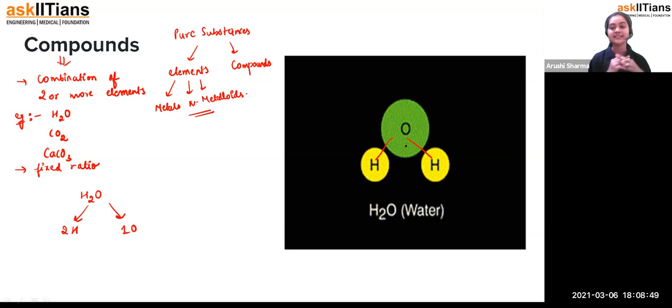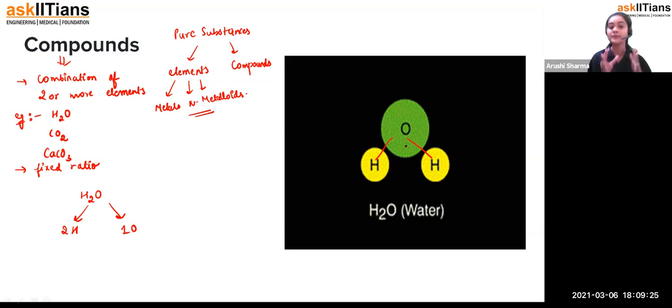The main reason is that the components in a mixture are not in any fixed ratio, and it is possible to separate them easily. But for compounds, if water is flowing in front of your eyes, is it possible to extract hydrogen and oxygen from it by your hands only? Exactly, no. By applying any physical force or doing any physical experiment, we cannot separate the elements from the compounds. But yes, it is possible in the case of a mixture.